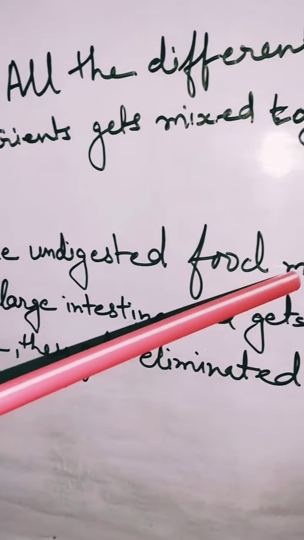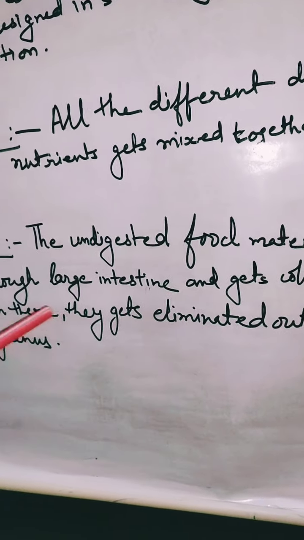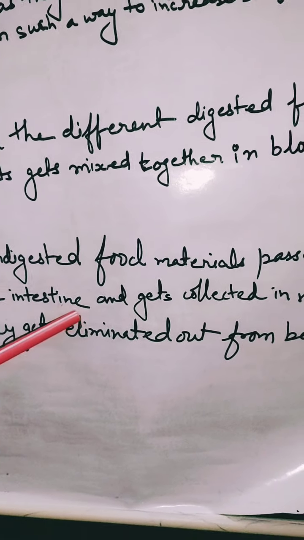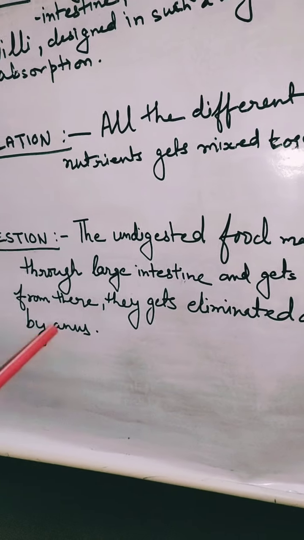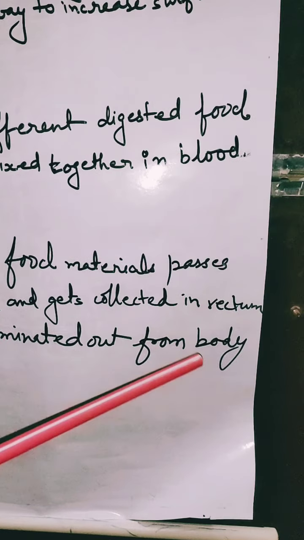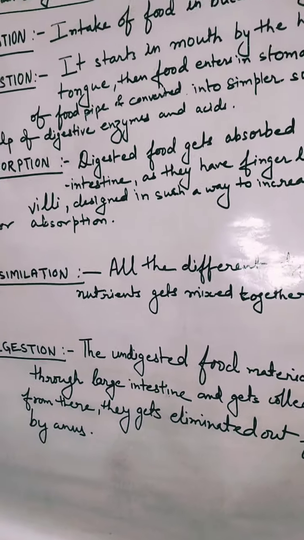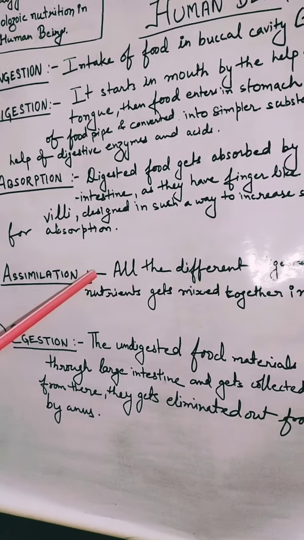The undigested food material then passes to the large intestine and gets collected in the rectum. From there it is eliminated from the body by the help of the anus. So in these 5 steps, holozoic nutrition occurs in human beings.